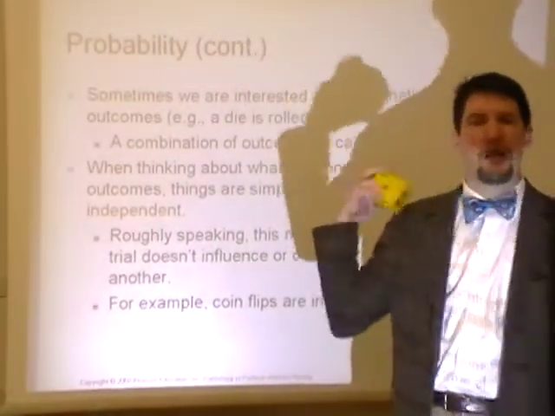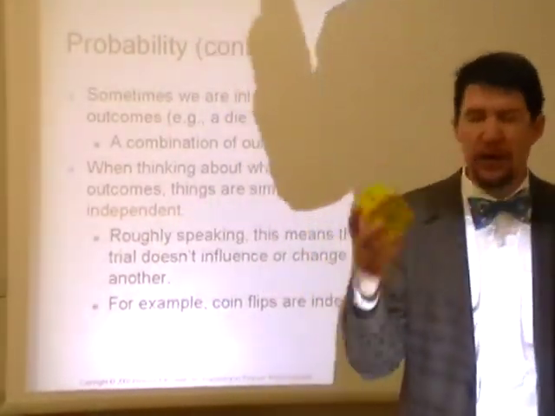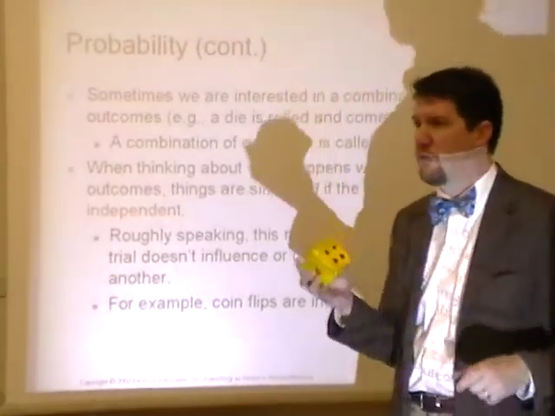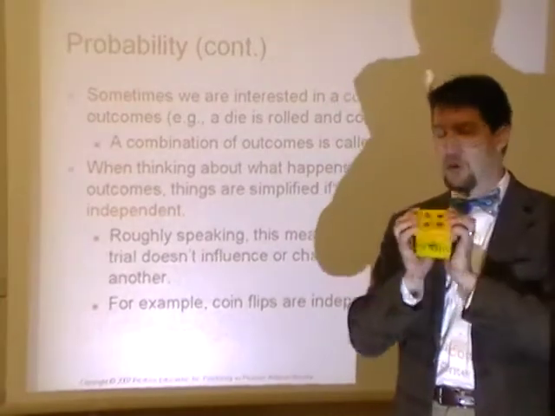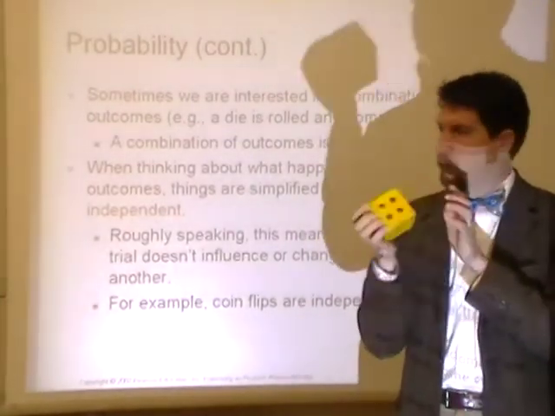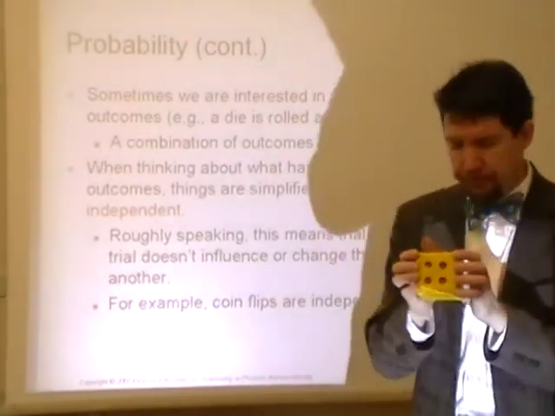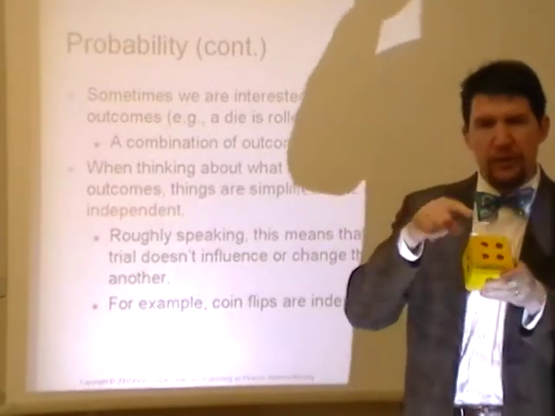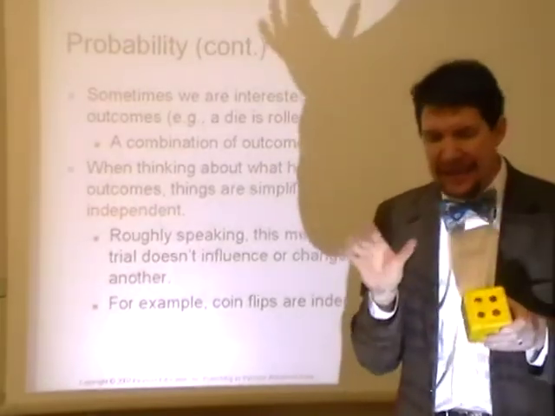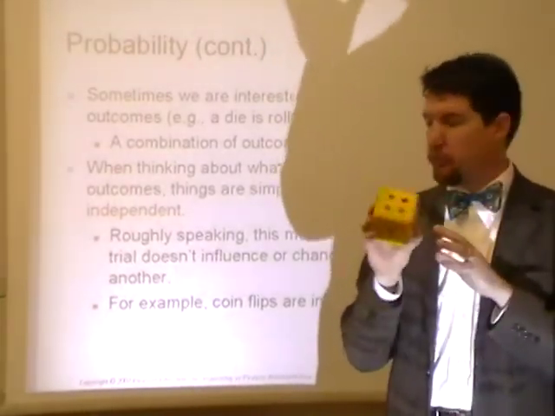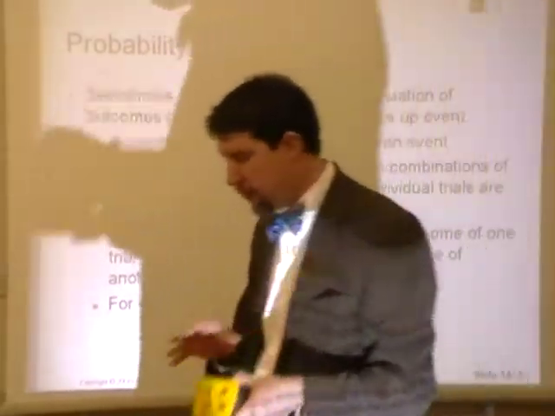Then I pick the die up and I roll it again. And I say, what's the probability on the second roll of me getting a 4? Regardless of what happened the first time, the probability of the second event is still 1 out of 6. So what that means is the probability of the second one is the same as the probability of the first one, meaning that they are independent of each other. The second roll is not influenced by the first roll.